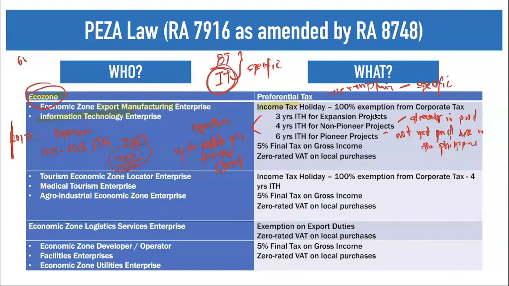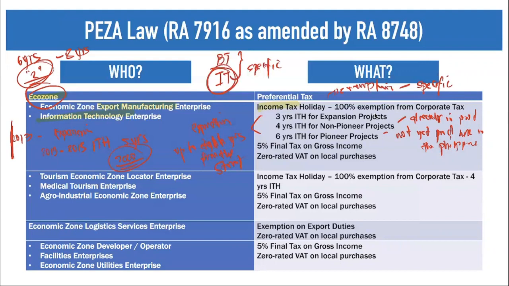But what if you have 6 years income tax holiday? You can extend up to 8 years. Therefore, you have additional 2 years. That's how your income tax holiday extension works, the extension of your expiration of the income tax holiday. So take note of the years: 3 years for expansion, 4 years for non-pioneer, 6 years for pioneer. Pioneer not yet in production, non-pioneer already in production.